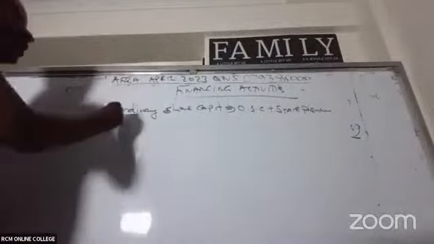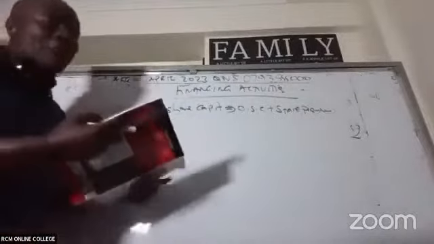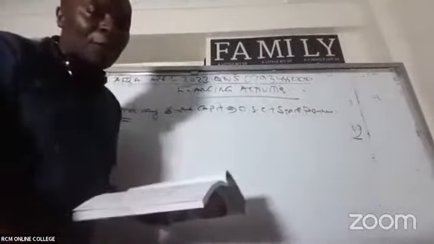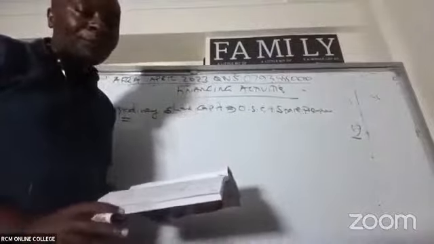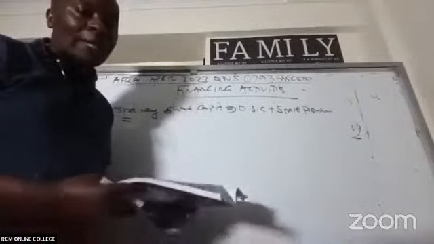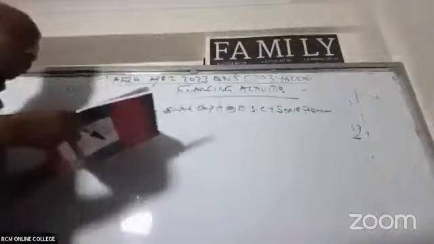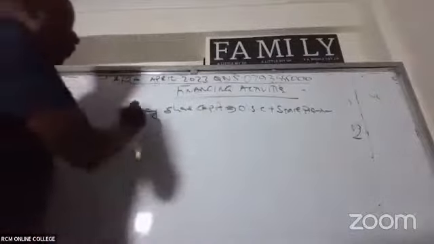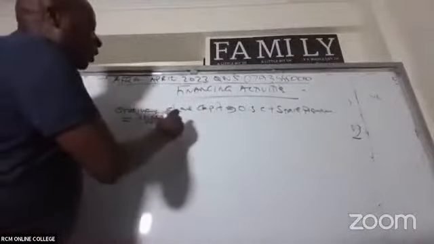We start with the opening. Look at the balance sheet. Opening share capital, I have 15,000 plus 3,000. That is opening.